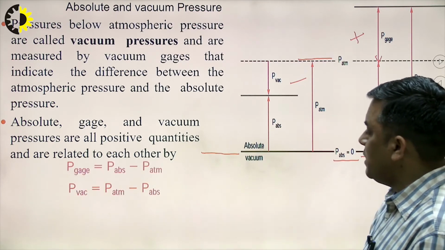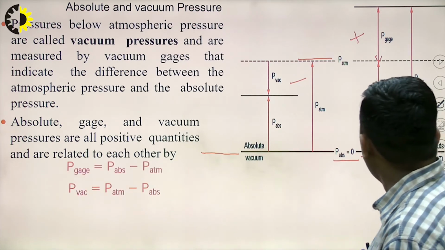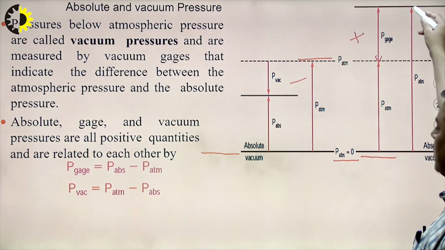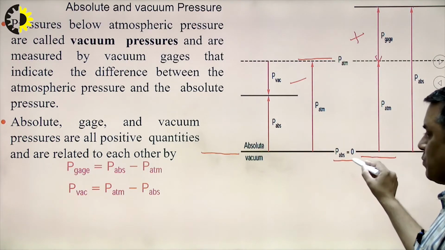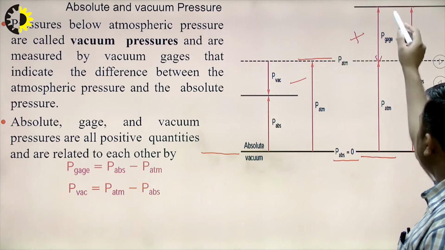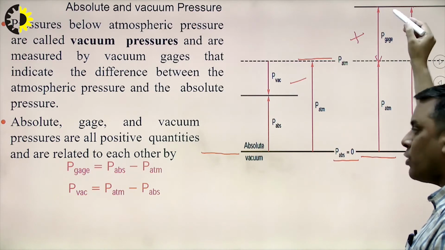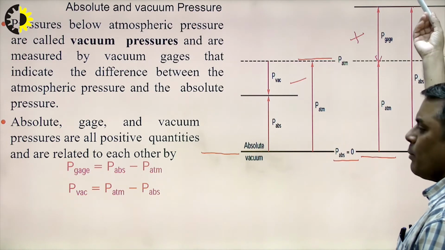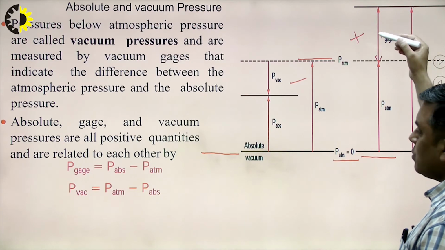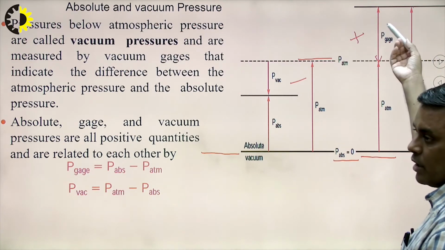So we can say the P gauge is the difference of what? Obviously the absolute pressure with respect to absolute vacuum and P atmospheric. So this is what the pressure gauge reads, because a pressure gauge reads only with respect to atmospheric conditions.